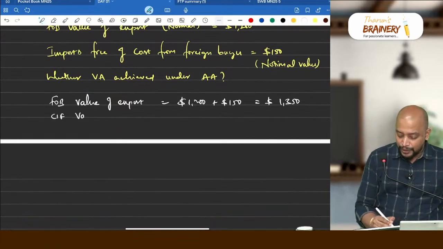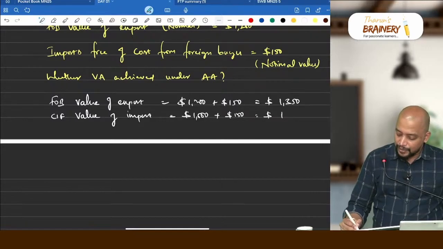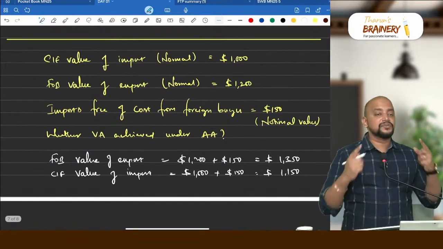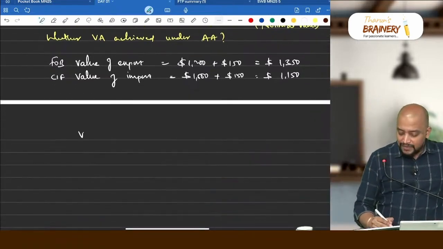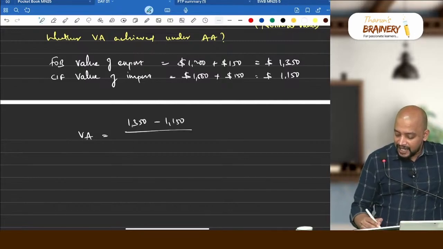CIF value of import, what is the CIF value of import? That will be already 1,000 we are importing, plus this 150 also will be added, so it will come to 1,150. Already 1,000 here plus this 150 means this 150 should be added in both the places. Now you see the value addition. What is the value addition? Value addition is 1,350 minus 1,150 divided by 1,150 into 100.